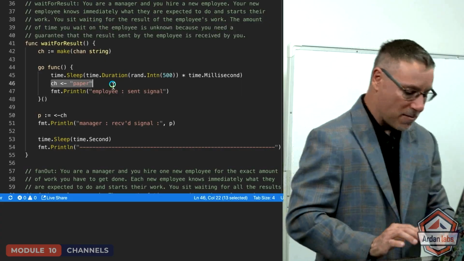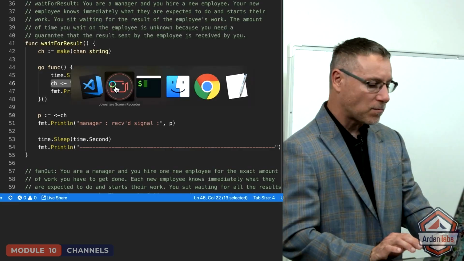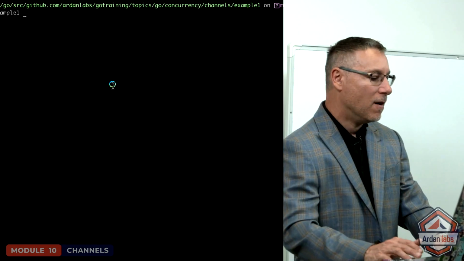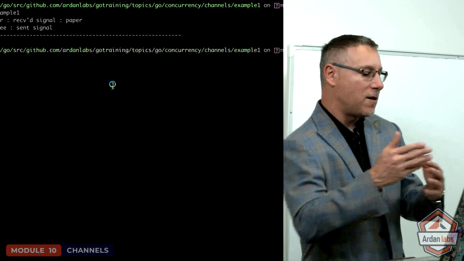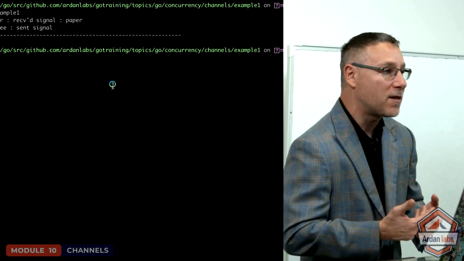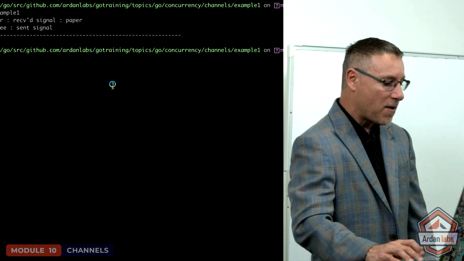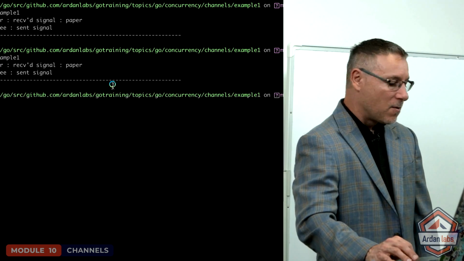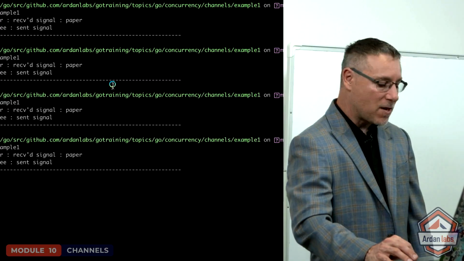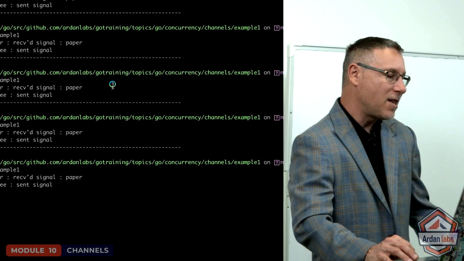And to show you this, I'm going to run this little function. So I'm going to come in here and we're going to build it. There it is. I'm going to run it. And on the very first run, it looks like I'm correct, that the receive happened before the send. But if I run this enough times, we should eventually see that the send happens before the receive, at least in the output.